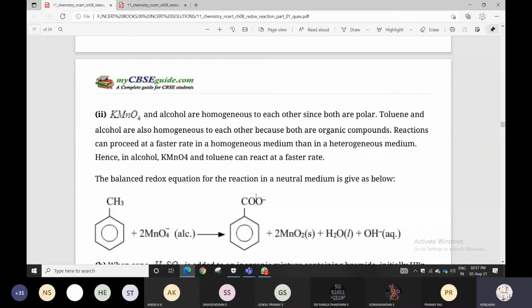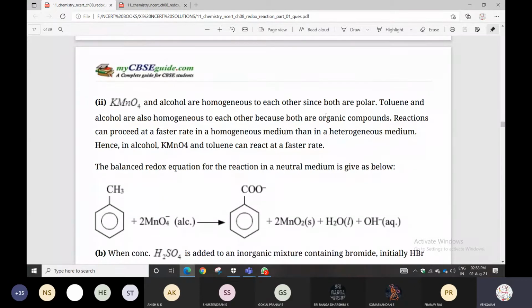Yes. So hence, in alcoholic medium, KMnO4 and toluene can react at a faster rate because they are homogeneous mixtures. You should compulsorily mention that these are all polar compounds or homogeneous mixtures. Like that you can write.